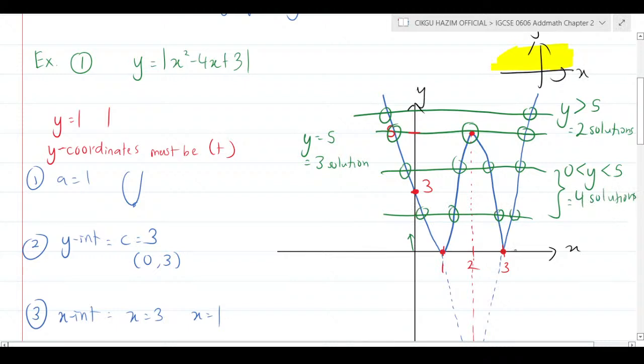And when y is back to 0, we're going back to 2 solutions. That's how I try to help you in understanding these things in terms of the number of solutions.